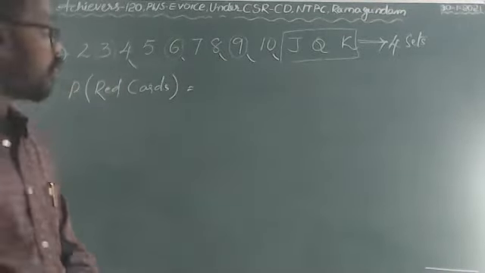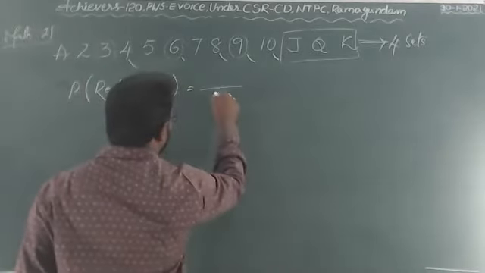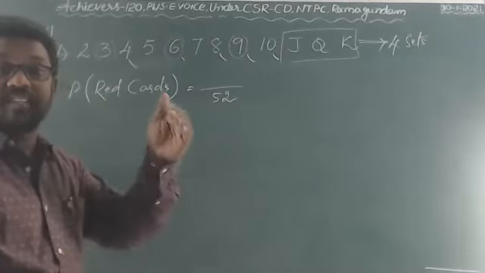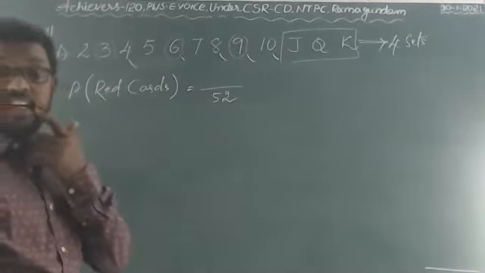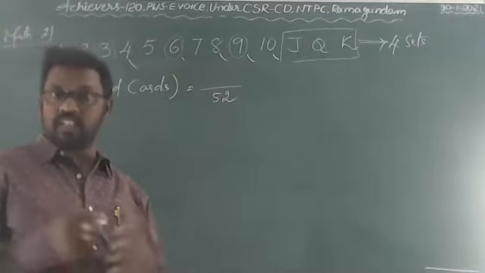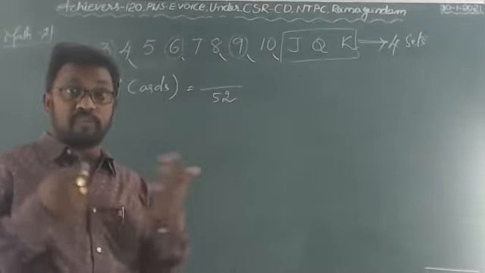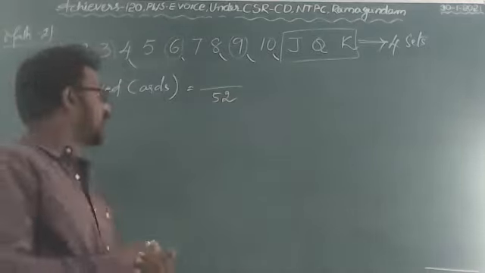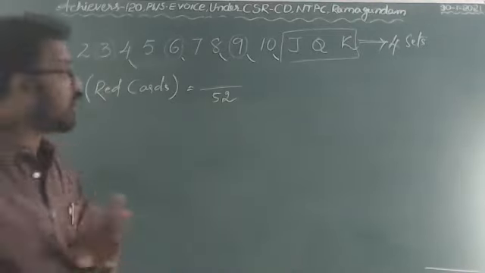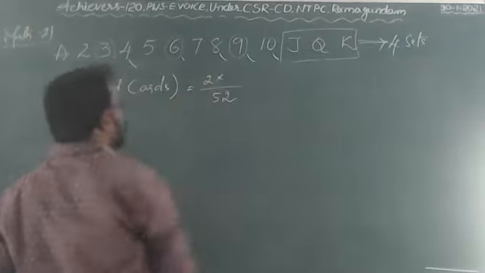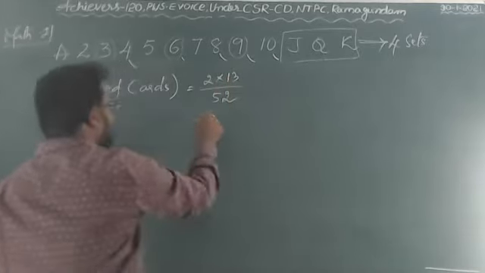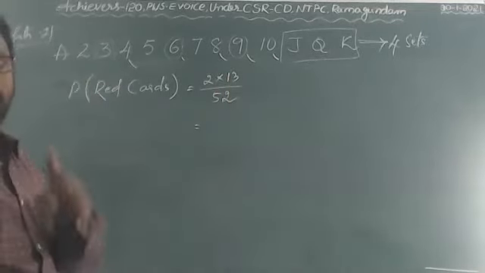What is the total number of outcomes? Total number of outcomes are 52, not 39, because the condition is not given. It's a direct question, so it is 52. 52 cards will be there, 4 sets will be there. Red cards are how many? 2 sets will be there. In each set how many? 13 will be there.